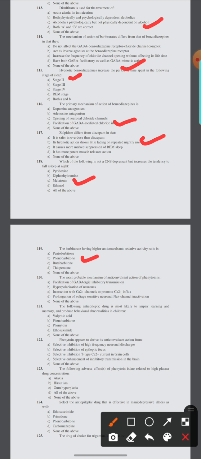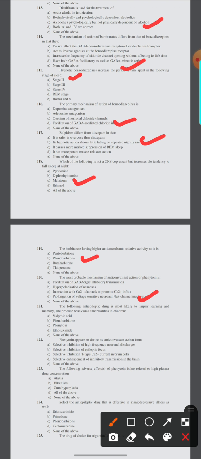120. The most probable mechanism of anticonvulsant action of phenytoin is facilitation of GABAergic inhibitory transmission, hyperpolarization of neurons, interaction with calcium channel to promote calcium influx, prolongation of voltage sensitive neuronal sodium channel inactivation, or none of the above. Here the option number D, prolongation of the voltage sensitive neuronal sodium channel inactivation.